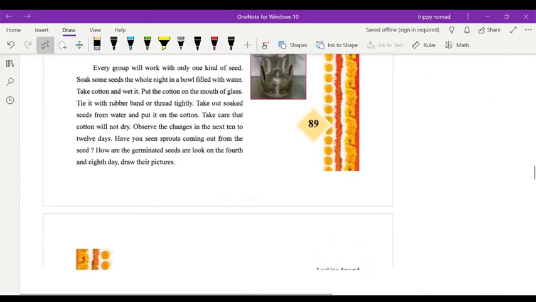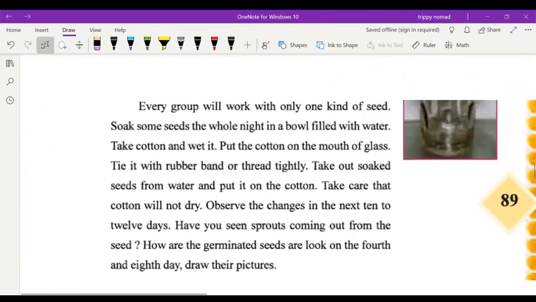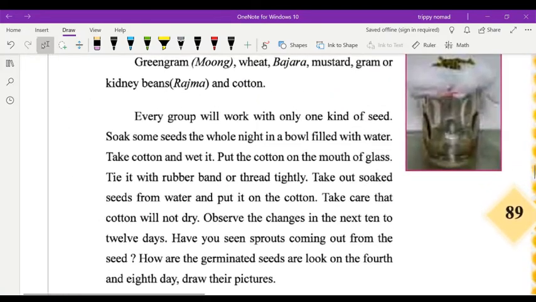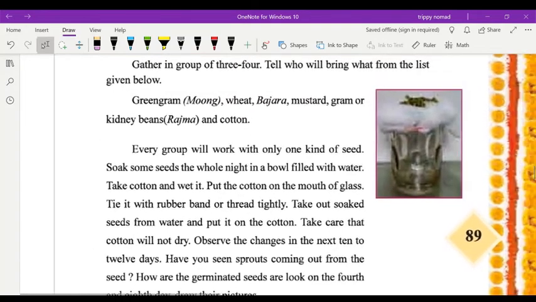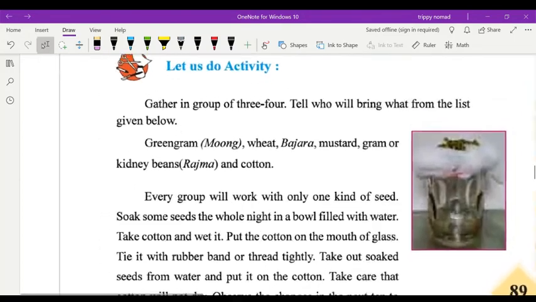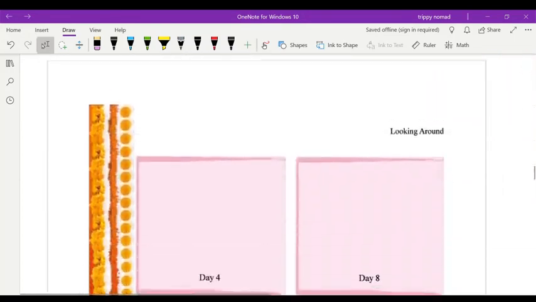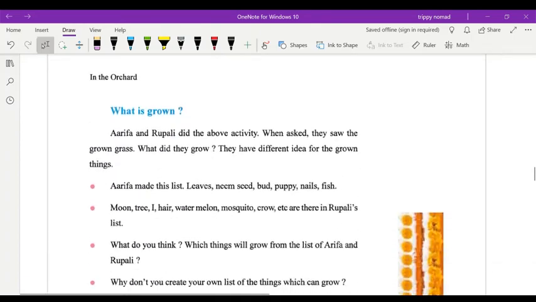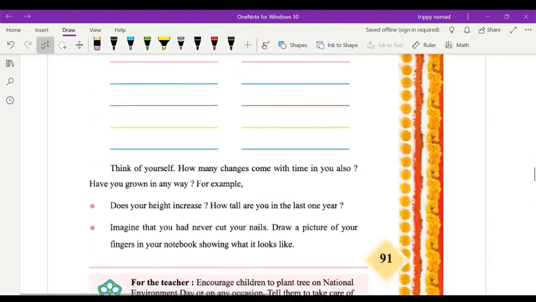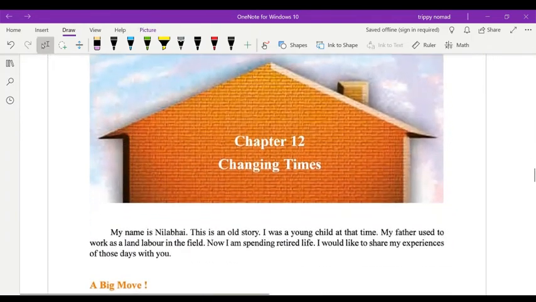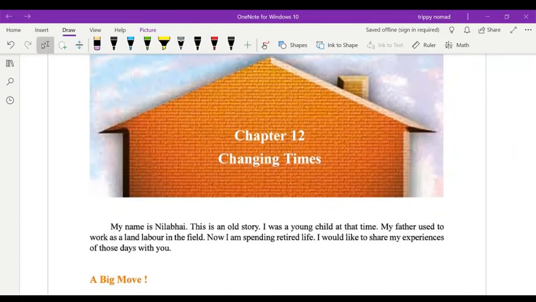Now I hope you understood up to this, because mostly there were only questions given in this. So this is an activity they have given. Again the questions are given. Mostly in this chapter they have given questions, children. So I will send you the PDF in which the answers will be written, and you do the activities at home. Then afterward we will start chapter number 12, Changing Times.